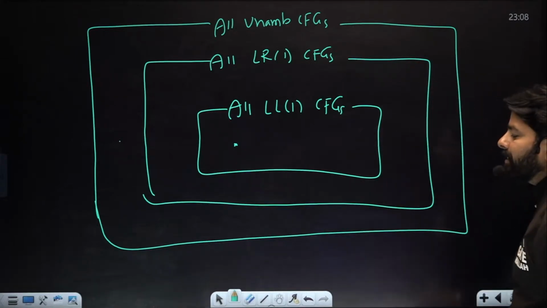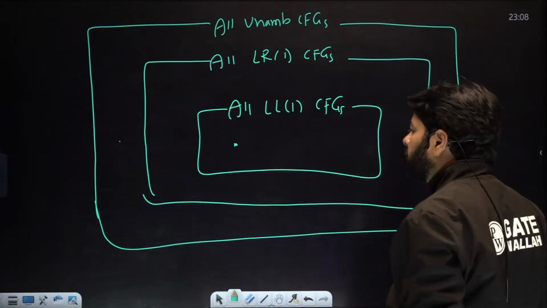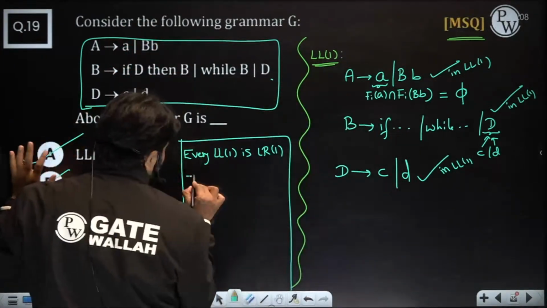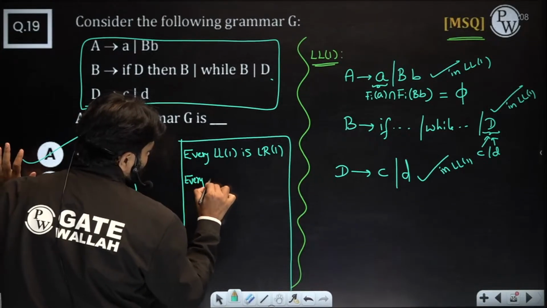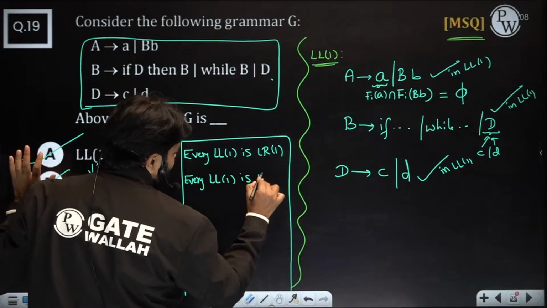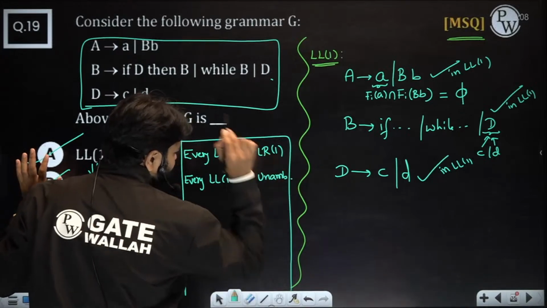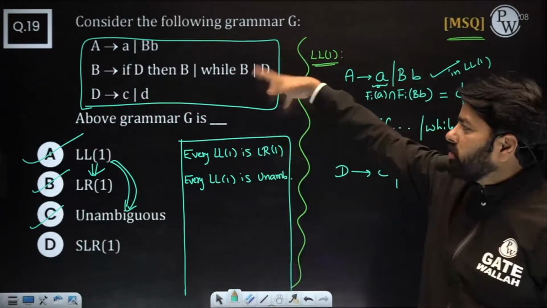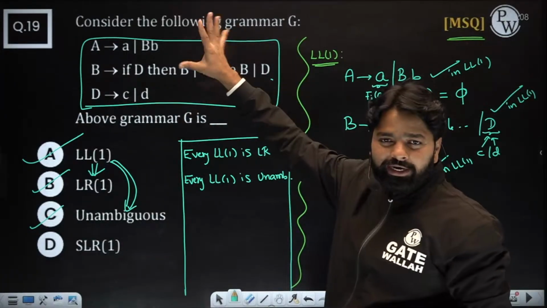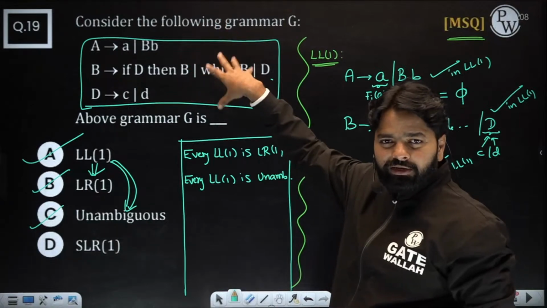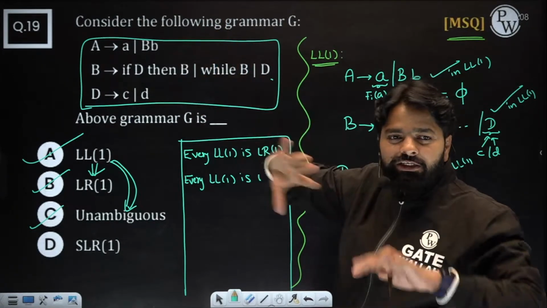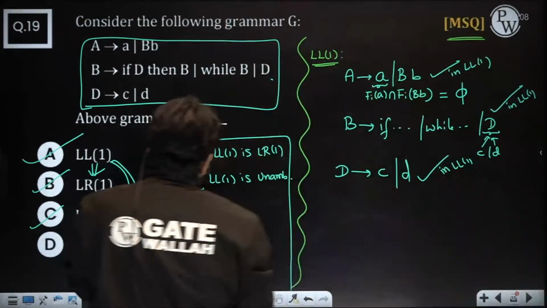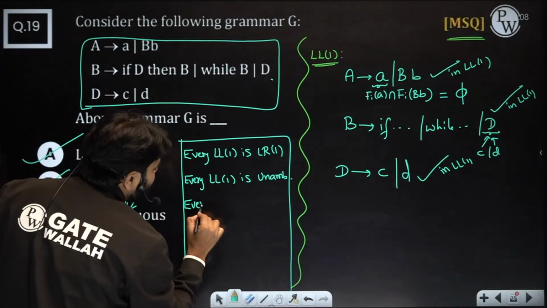But there is one interesting fact: do you see any null production here? Let me write this. Every LL1 is unambiguous. Do you see any null production here? No null production, right? When you don't see any null production, please don't draw any LR0 diagram, it is not required. Every LL1, remember this point.